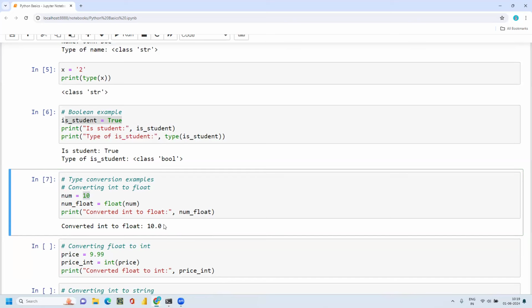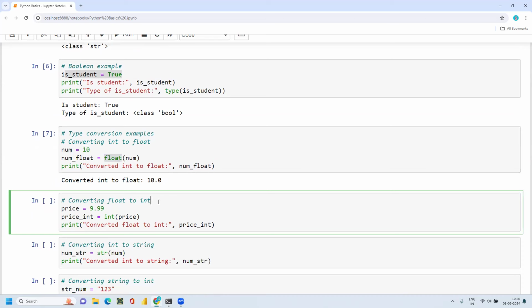10 is also equal to 10.00, right? 10.0 is nothing but 10 only. But this time it has converted into float, so that is why it is showing me 10.0. So that is how you can convert integer into a float. Just put float of that particular number, then you will be able to convert an integer to a float.